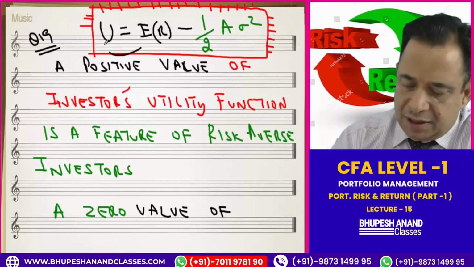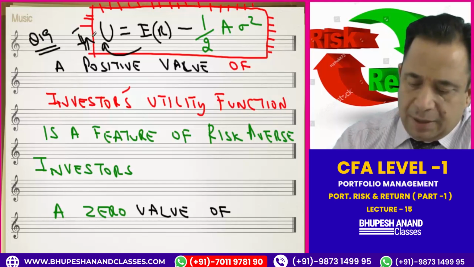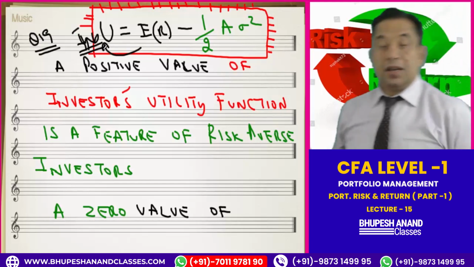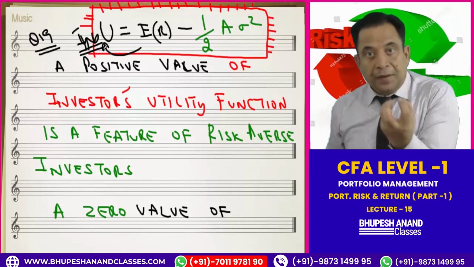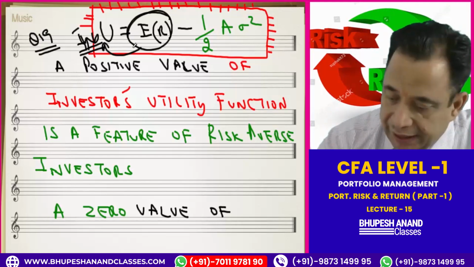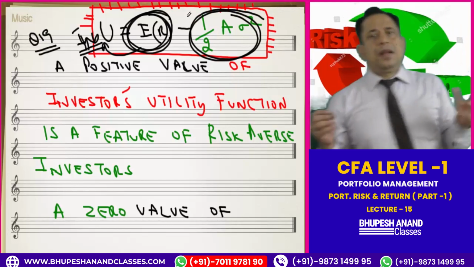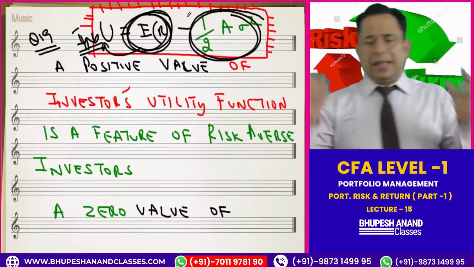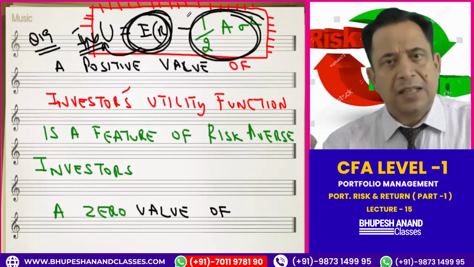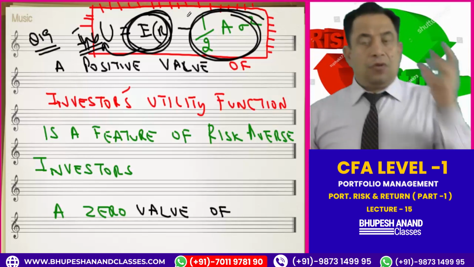Now if this is coming as positive, when will it come as positive? When the expected return part is greater than this part. Very simple. Utility can be calculated with the help of this formula: expected return minus 1 by 2 of A into variance. Now when will it be positive?